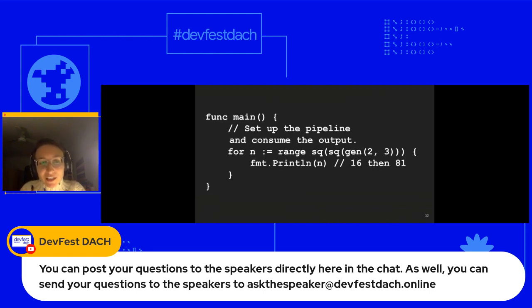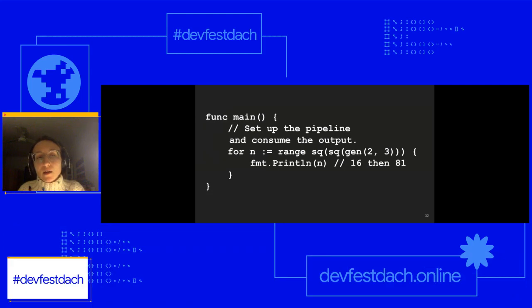What we're doing here is, in the loop, generating squares of the squares that I showed you before. I'm doing a little bit of a different output here, but while we're generating that output, we will get 16, which is the square of 4, which is 2 to the power of 4. And we're going to get 81, which is 3 squared squared, which is 3 to the power of 4.